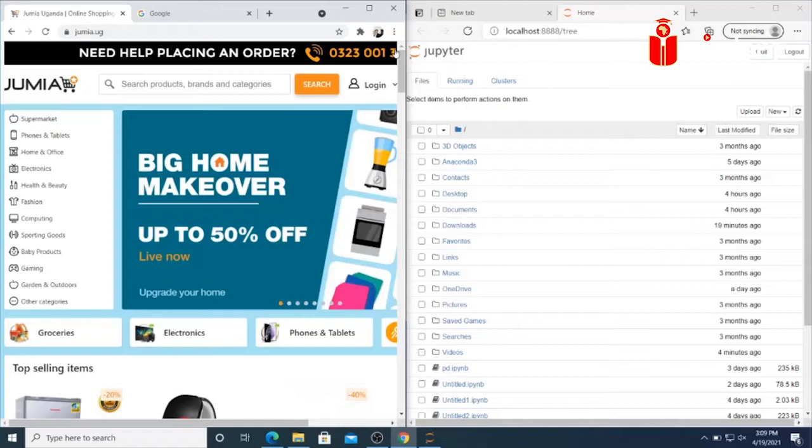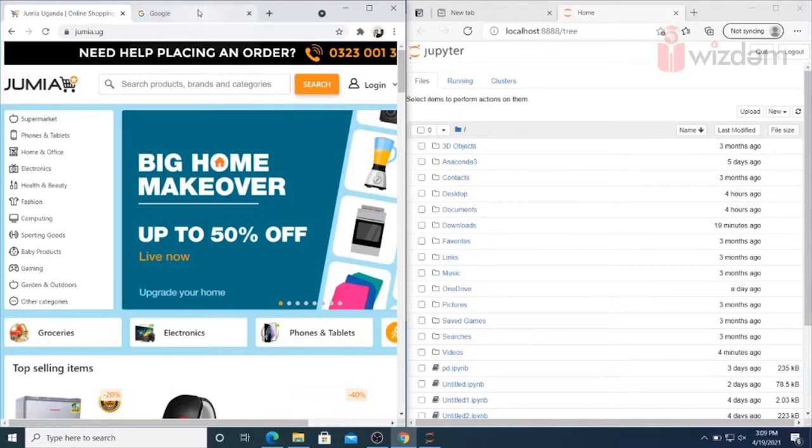Next library is Pandas. Pandas is a library used for data manipulation and analysis. It is used to extract the data and store it in a desired format. So these are the two libraries that will be used in today's demonstration. Now, let us see how to implement web scraping using Python and extract the data from the Joomla website. So it's now time to implement the web scraping using Python on the Joomla website.